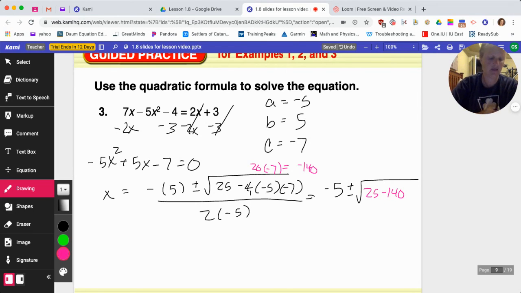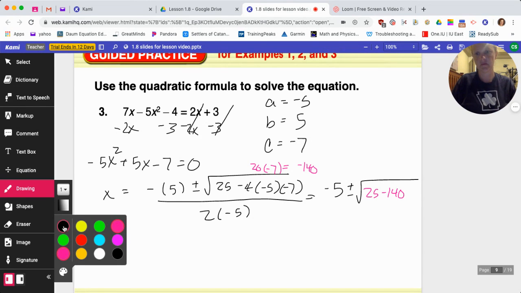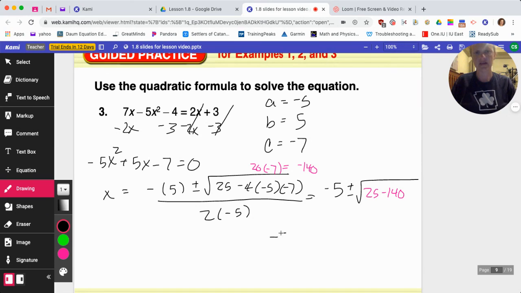Let's just double check. -4 times -5 times -7. Yep, -140. So 25 minus 140 is -115. So I have -5 plus or minus the square root of -115 all over -10.